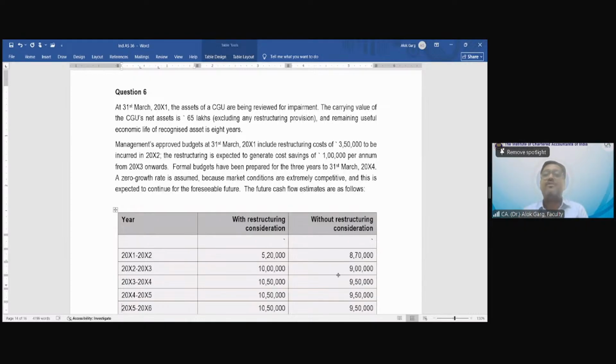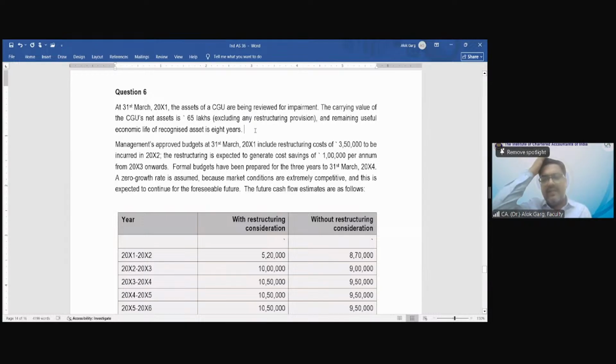At 31st March 2001, the assets of a cash generating unit are being reviewed for impairment. The carrying value of the cash generating unit net assets is 65 lakh rupees. So the carrying value of the CGU is given, which is 65 lakh rupees, excluding any restructuring provision.